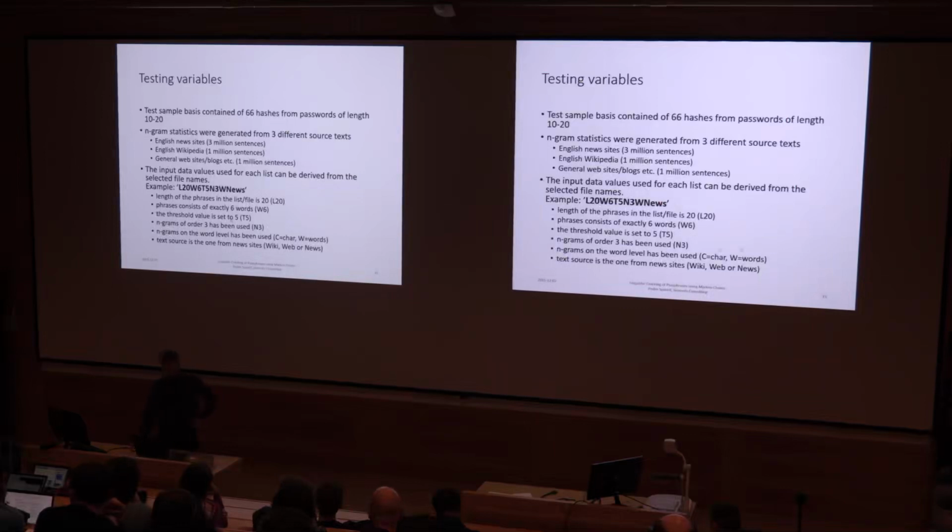So if you see a file named like this, it means, well, the L20 means that the length of the phrases is 20 characters. W6 means there are always 6 words in these phrases. T5 means the threshold is set to 5. N3 means n-gram of order 3 was used, trigrams. W means that the n-grams were at word level, and news means that the source text was the one from the news sites.